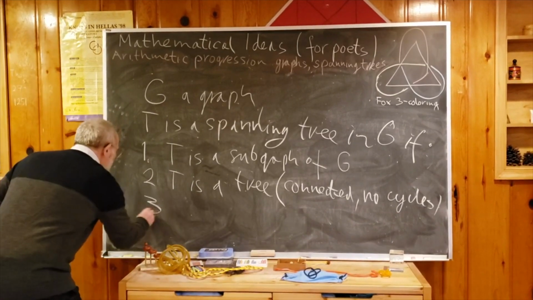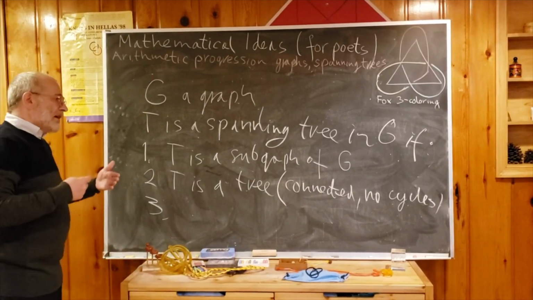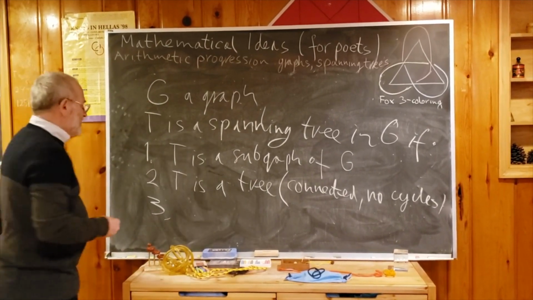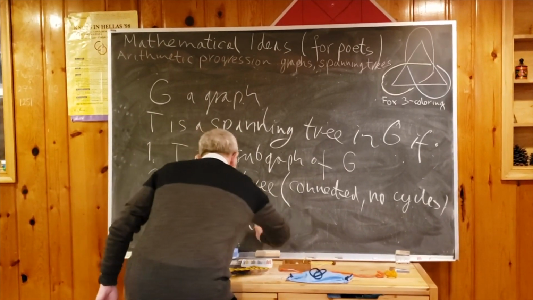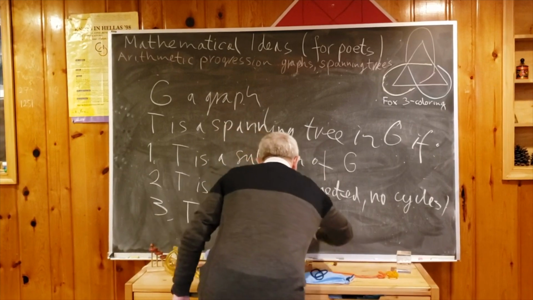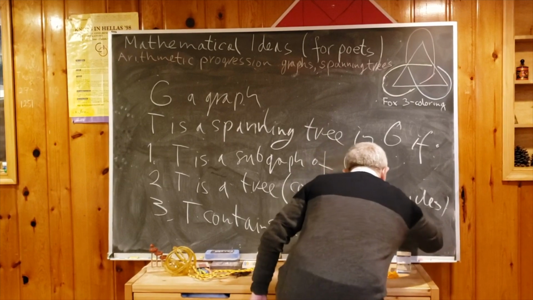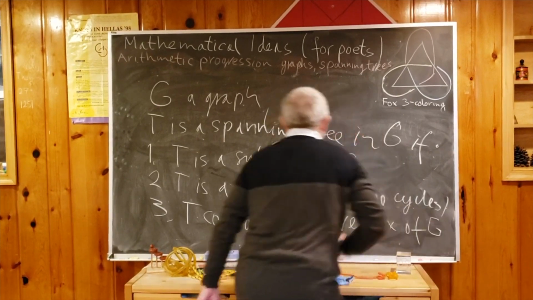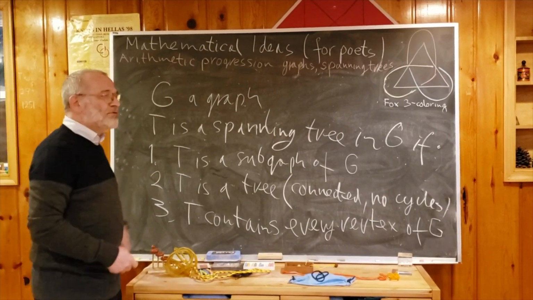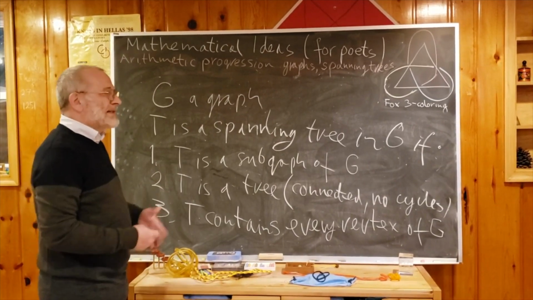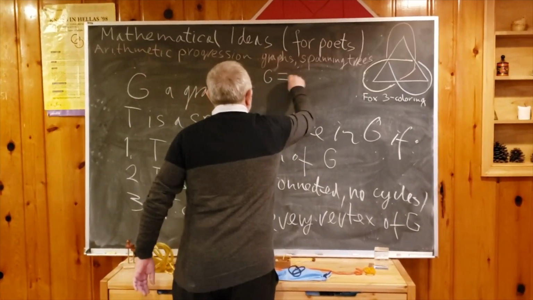And finally, what is the meaning of spanning? As I was saying, it means that T contains every vertex of G. So now I will draw some examples. Let's draw the simplest example first. Usually we start from a triangle. Maybe not the simplest graph, but the simplest non-trivial graph. So let G be the triangle.